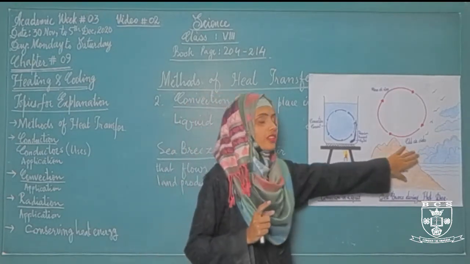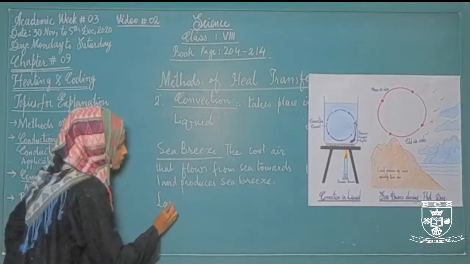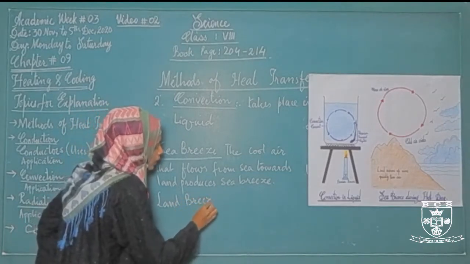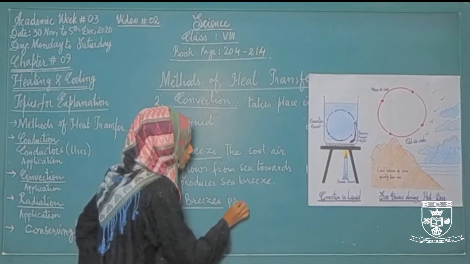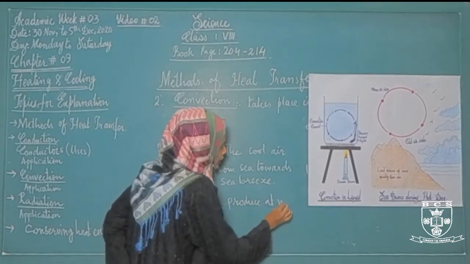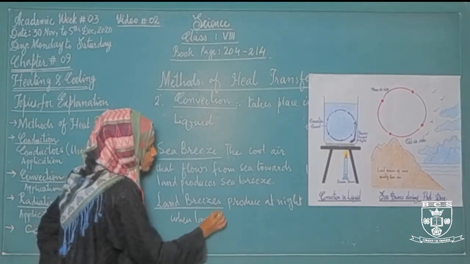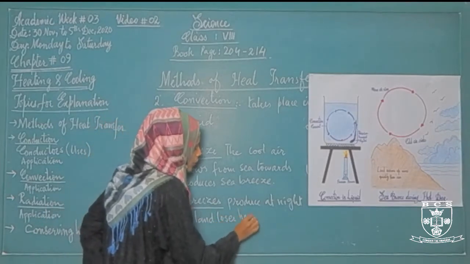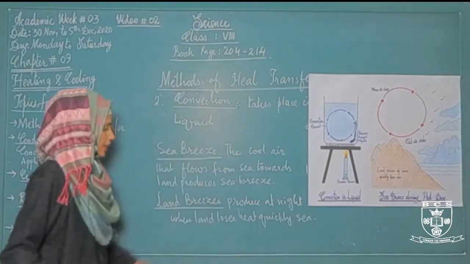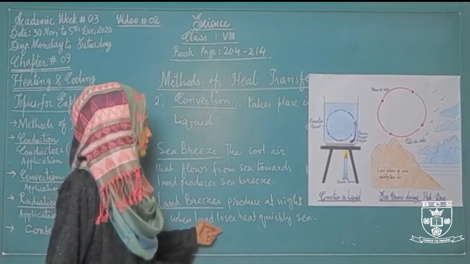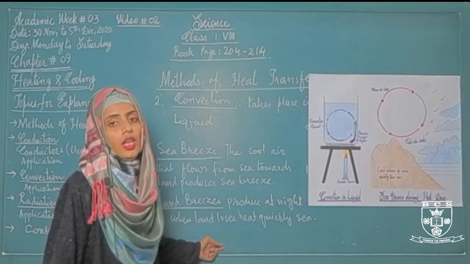Sea breezes are produced during day time, but at night land breezes will produce. What is a land breeze? The land breezes are the breezes that are produced at night when land loses heat quickly compared to the sea. At night, the temperature of the land will decrease. As a result, land starts to lose its heat quickly as compared to the sea, and the breeze that will be formed is called land breeze.